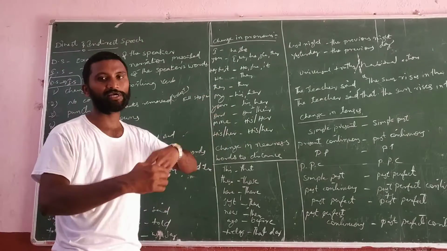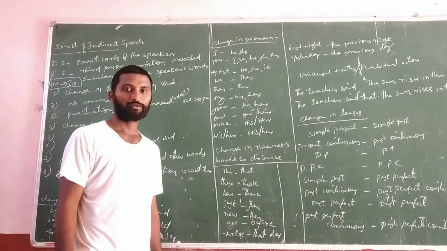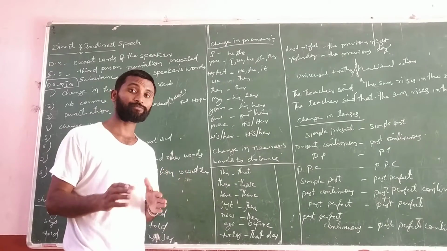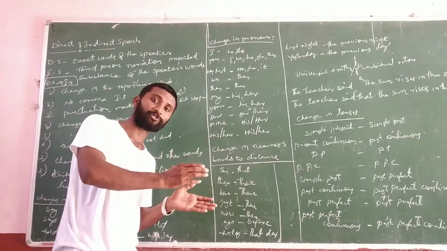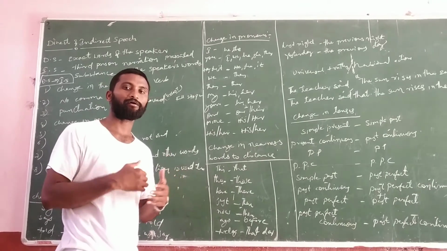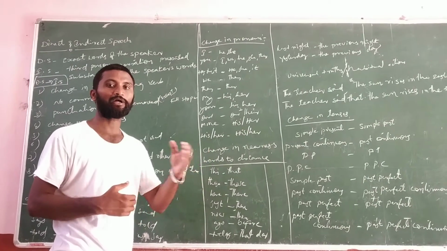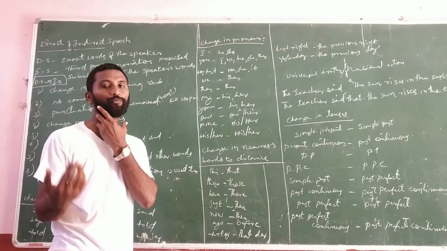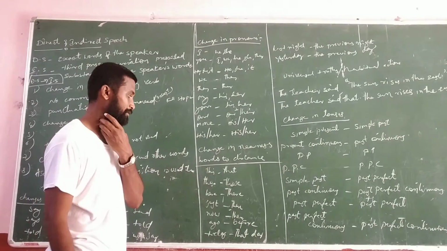These are the changes in pronouns. So we must change these pronouns from direct speech to indirect speech. We already studied the rules of changing pronouns, and the reporting verbs also are the same.